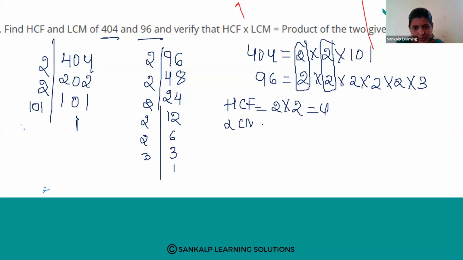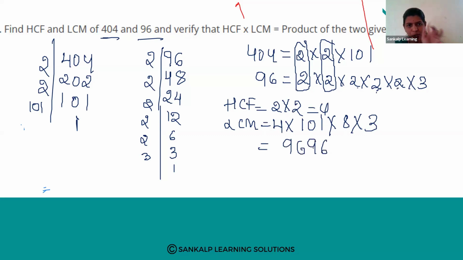LCM is HCF into remaining numbers. What is the HCF? It is 4. Remaining numbers: 101 into 2 into 2 into 2. 2 2s are 4, 4 2s are 8, right? So into 3. If you do the multiplication of these numbers, you will get the product 9696. Okay, so do it and see, 9696 comes.